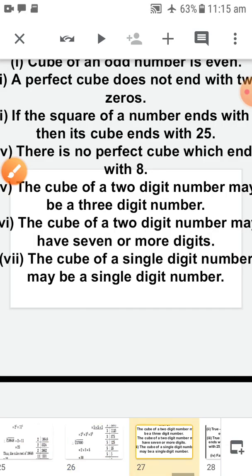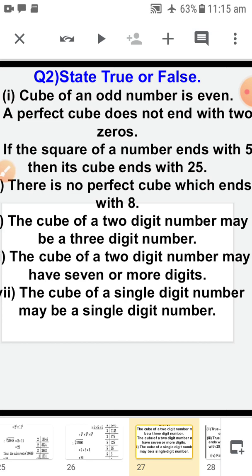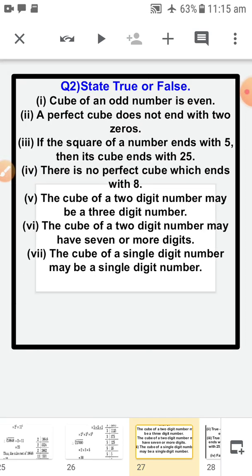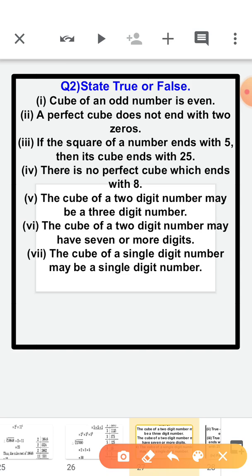Now the next question from exercise 7.2. In this question we have to state true or false, children. You have to understand the concept of every statement. So, the first statement is: the cube of an odd number is even.